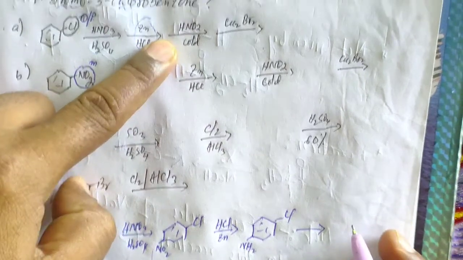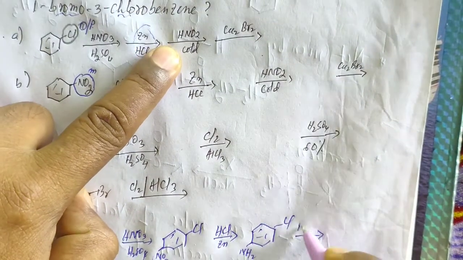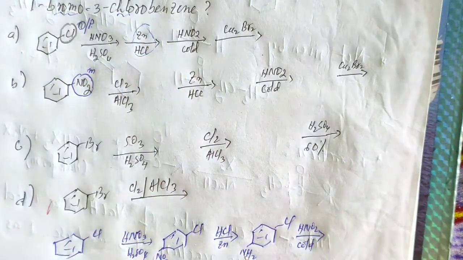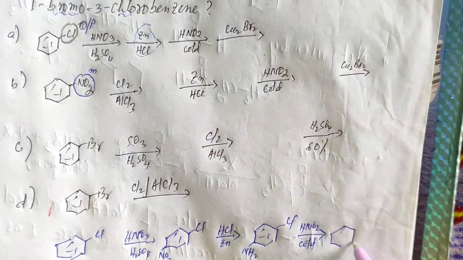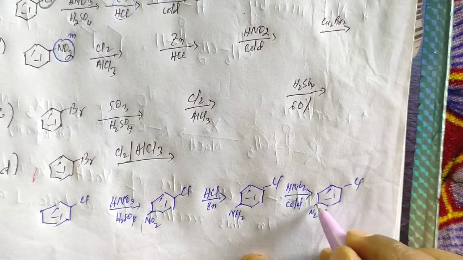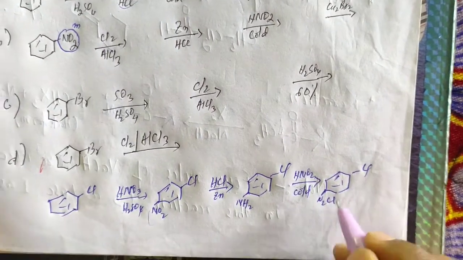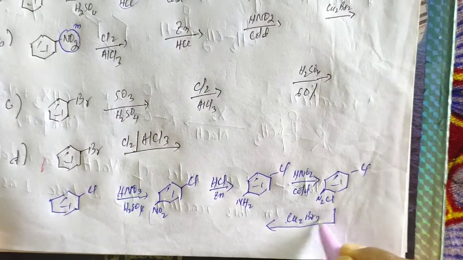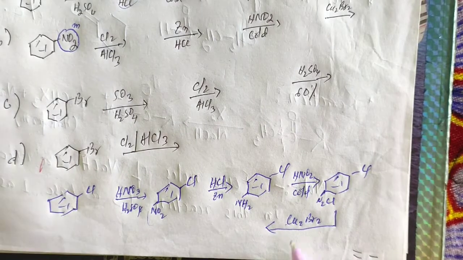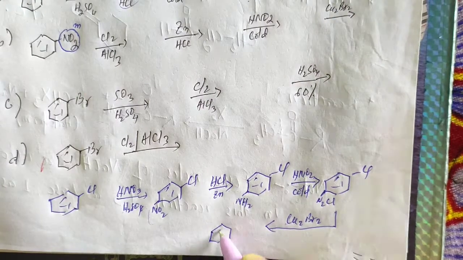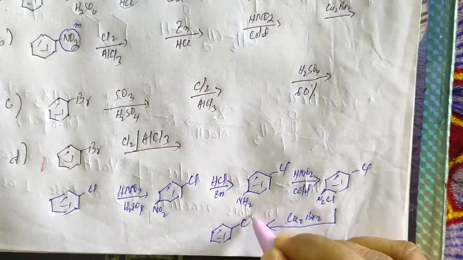This is HNO2 in cold condition. So this NH2 will be converted into N2Cl, diazonium group. Okay, but in the para position. So if it is reacted with Cu2Br2, the diazonium group will be substituted by bromine, this reaction is Sandmeyer reaction.